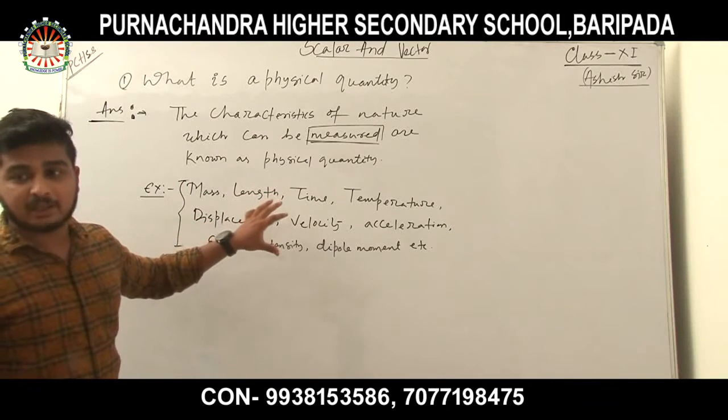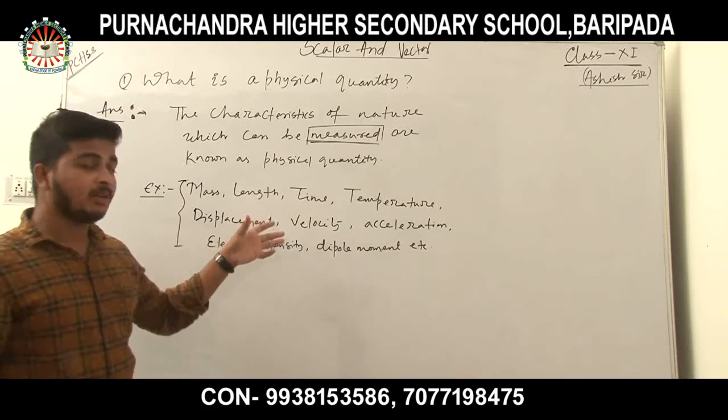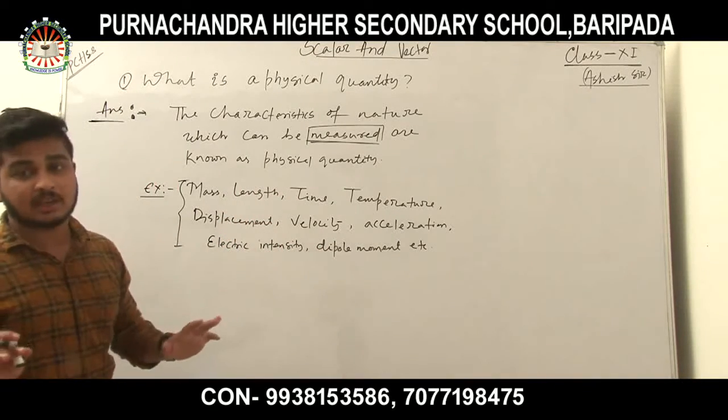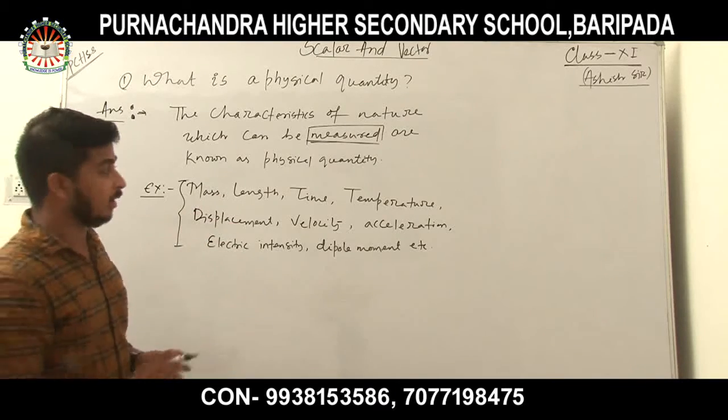Out of these physical quantities, some are fundamental physical quantities, some are derived physical quantities. I will not discuss the properties of fundamental and derived quantities.